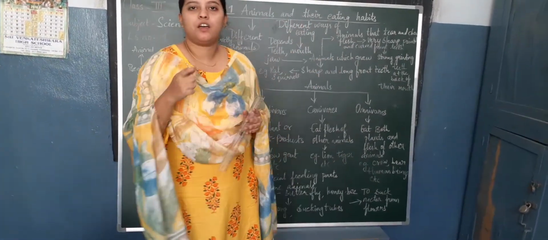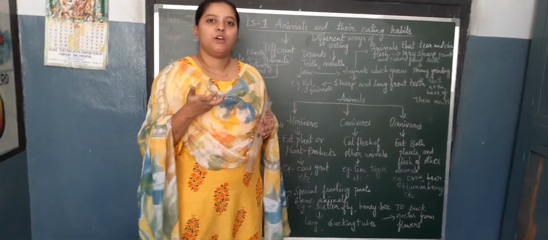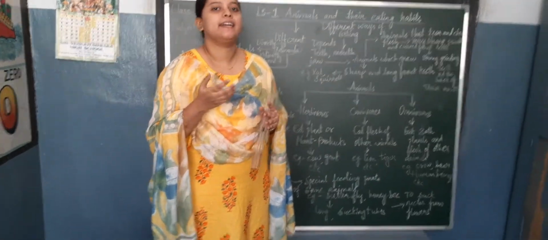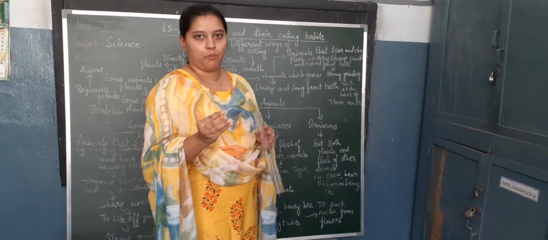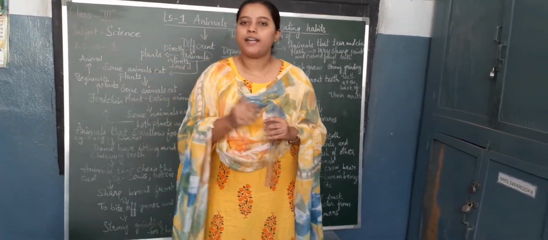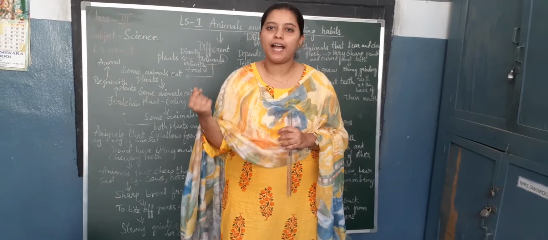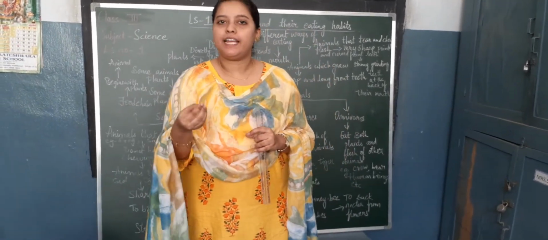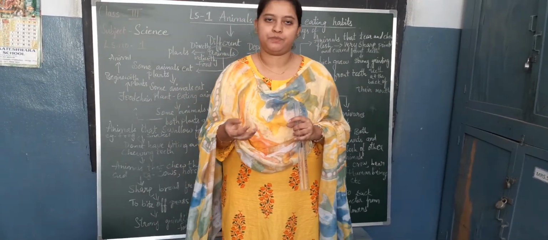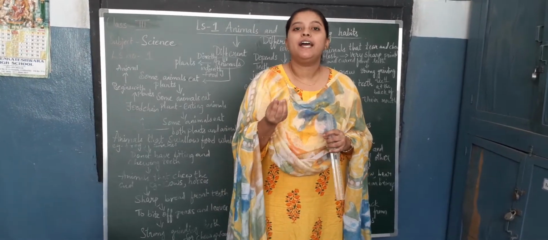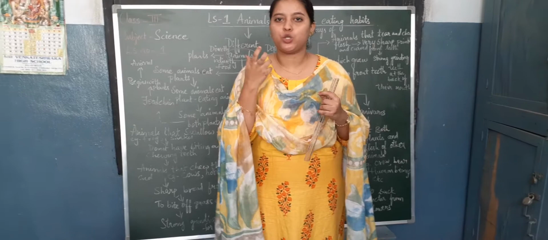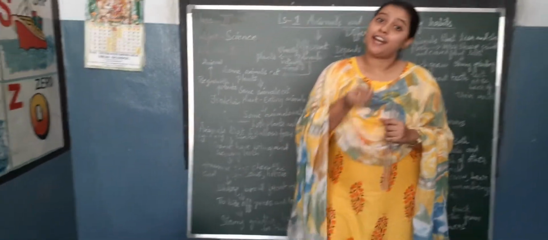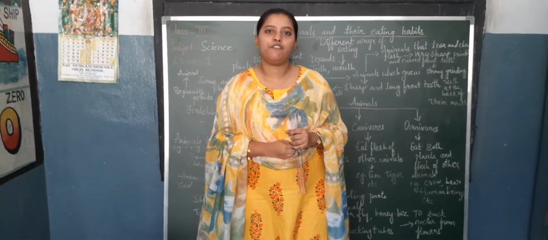What does it include? Cud chewing means what, children? Cud chewing is nothing but an animal, like suppose, for example, a cow. What does a cow do when we take it for grazing? It will eat some leaves or grass. After eating, it will directly swallow that. It will not bite, it will not chew. What will it do, children? It will directly swallow the food.